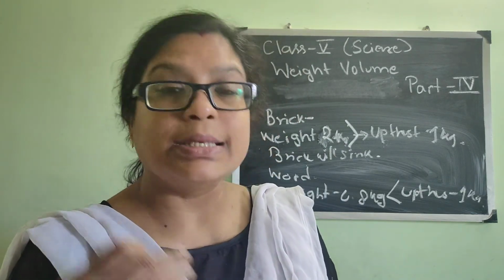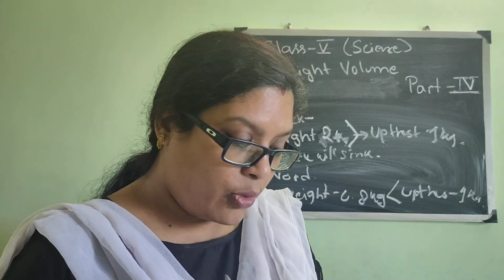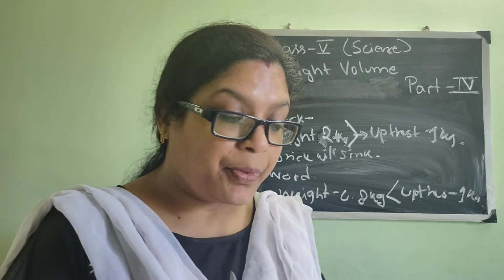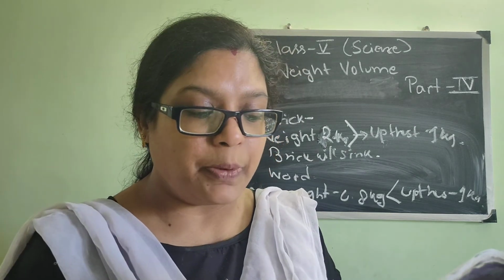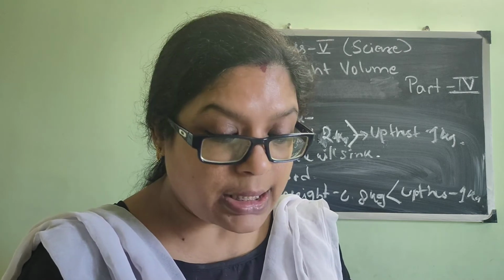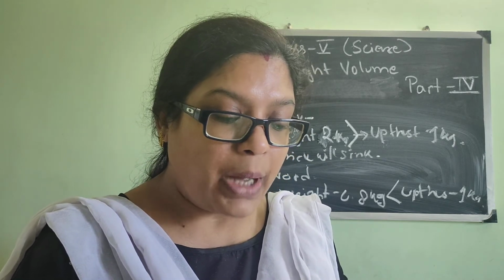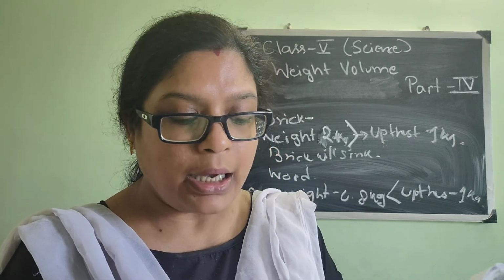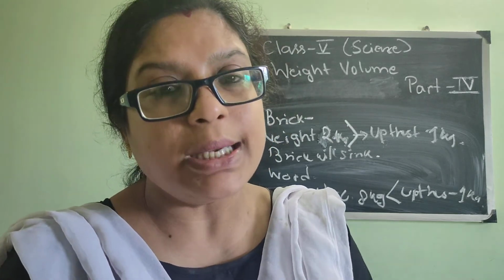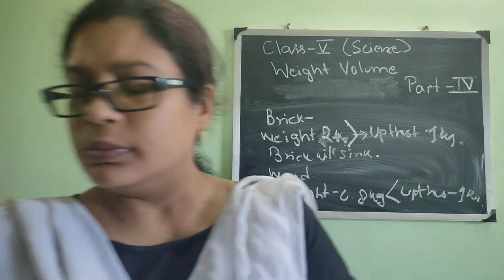If the weight is less than the upthrust, it will float. The rule for floating and sinking according to Archimedes' principle is: if the weight of an object is more than upthrust, it will sink. If the upthrust is more than the weight of the object, it will float. So it is easy to understand.